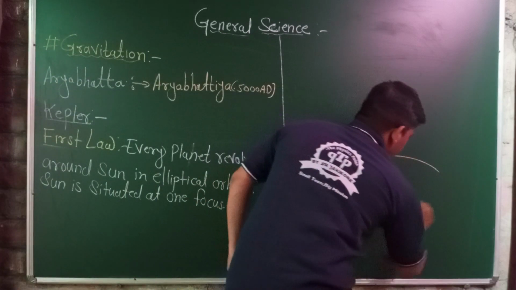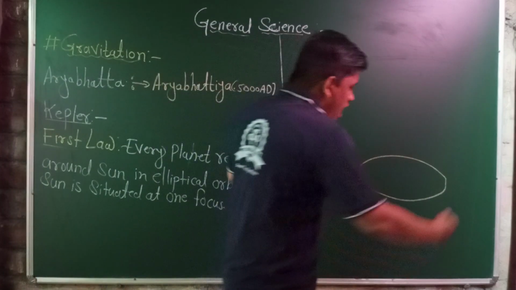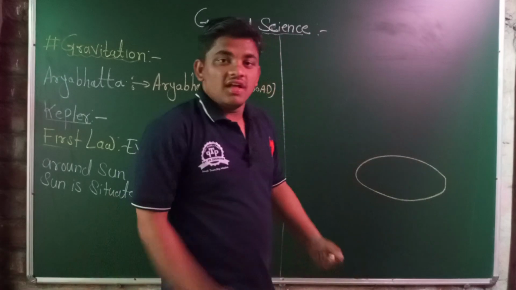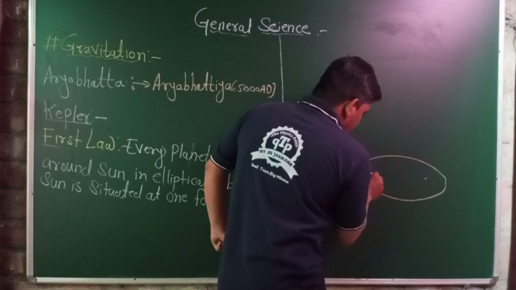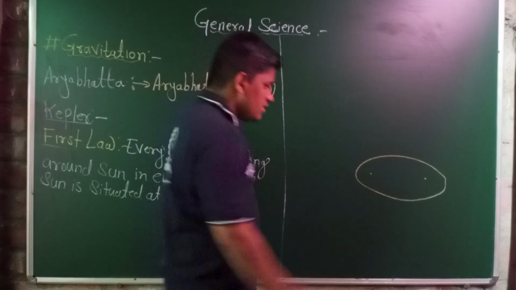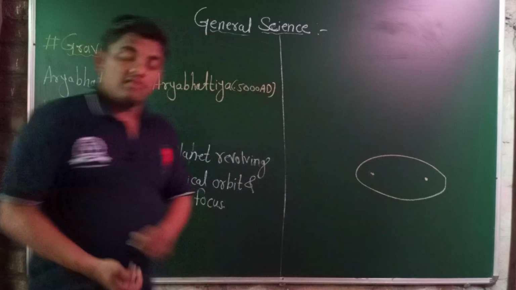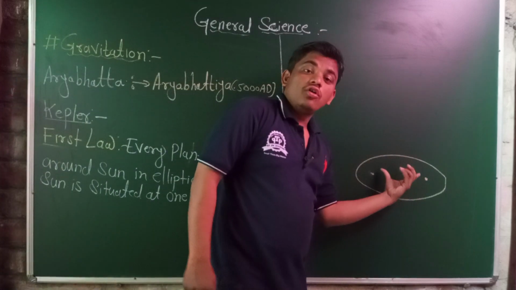Consider this is an ellipse. When we try to force this bulged area of the ellipse, it becomes a circle, and the centers, here and here, are the foci of that particular ellipse. An ellipse has two centers, or two foci.